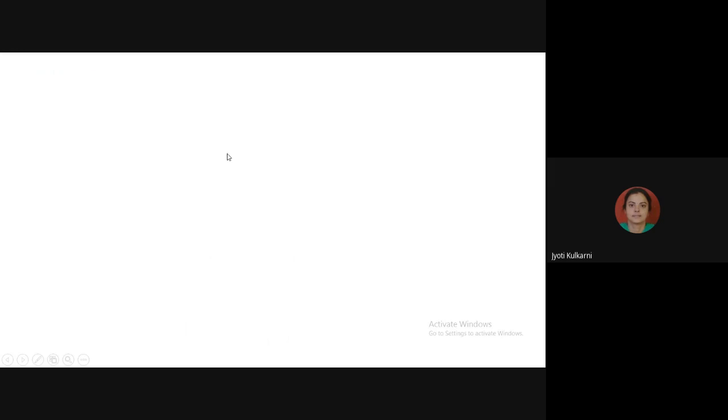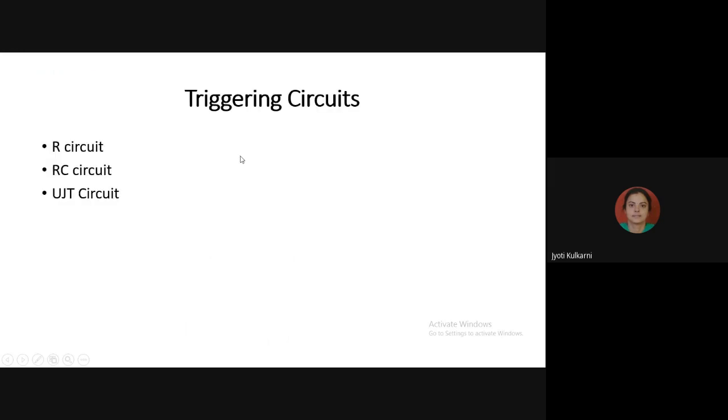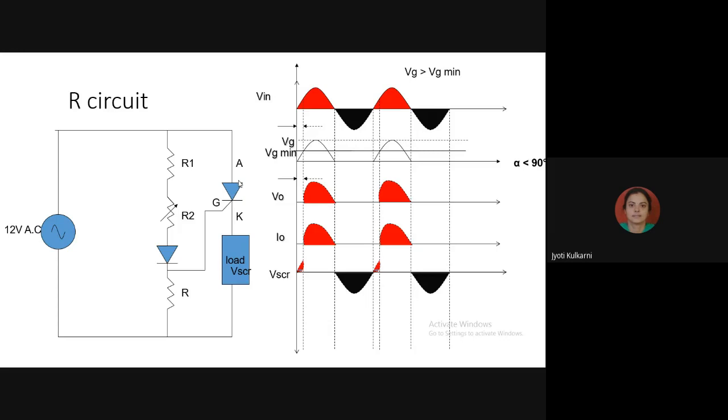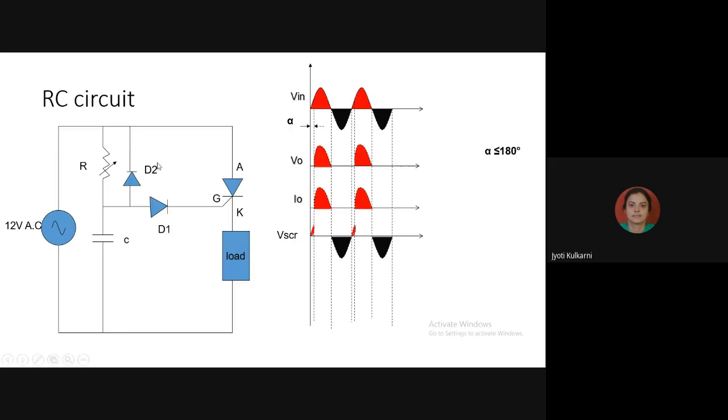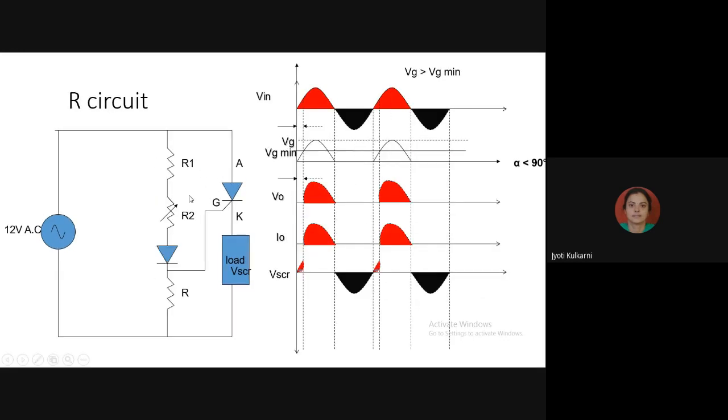Now let's see the last bit, that is the triggering circuits. You all know that there are 3 triggering circuits: the R circuit, the RC circuit, and the UJT circuit. The R circuit is used with the help of resistance only. We vary the resistance connected to the anode terminal, which varies the current flowing through the gate, and as the gate current varies, we vary the firing angle alpha.